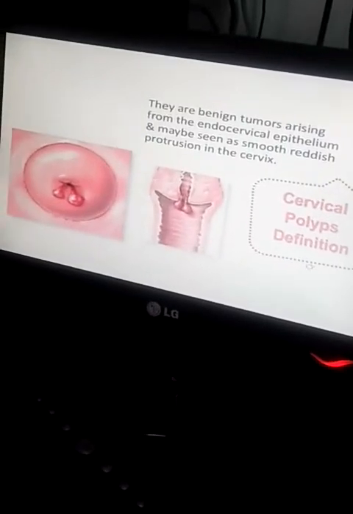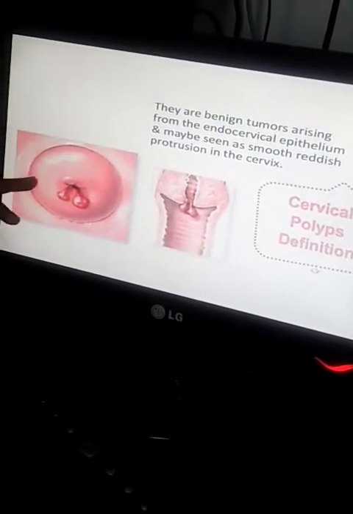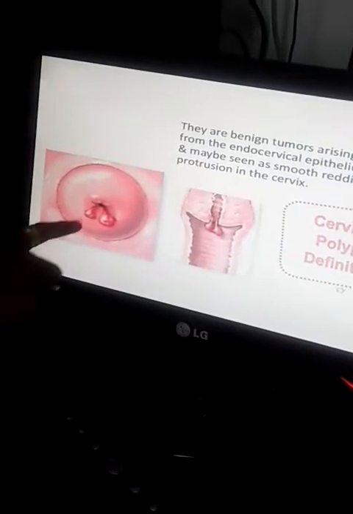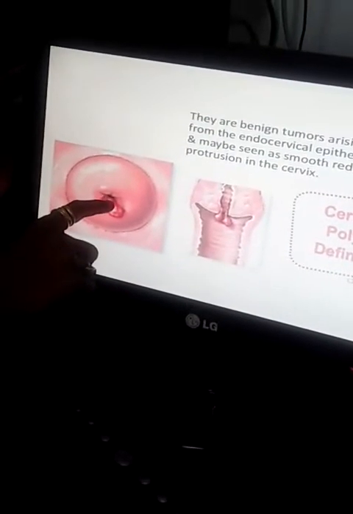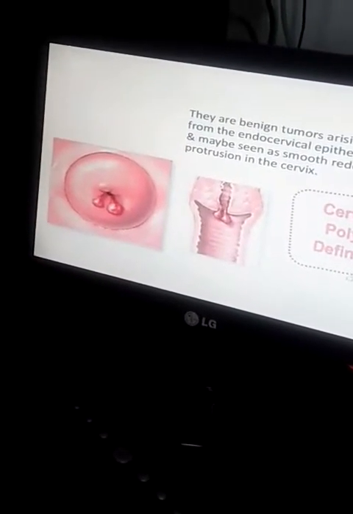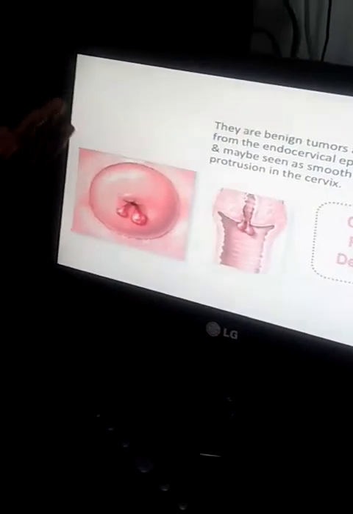So what is the meaning of polyp? It is the benign tumor arising from the endocervical epithelium. What we know is that this part is the endocervical epithelium, and if any growth, as we have seen previously, if any growth along with some pedicle is present, then it is called a polyp, and if it is present in the cervix, it is called a cervical polyp. The same pathology can be present in the nose, then it is called a nasal polyp. When it is present in the cervix, then it is called a cervical polyp.